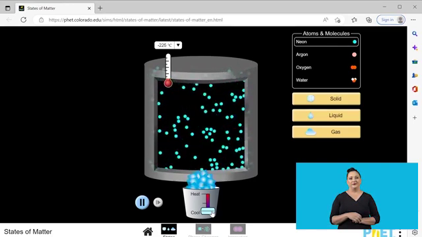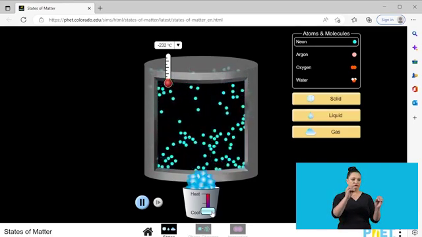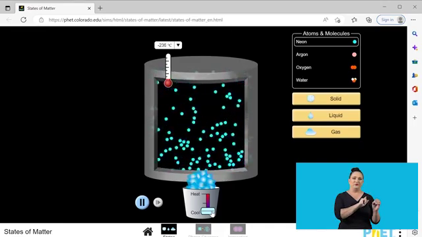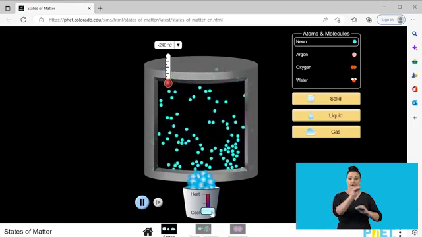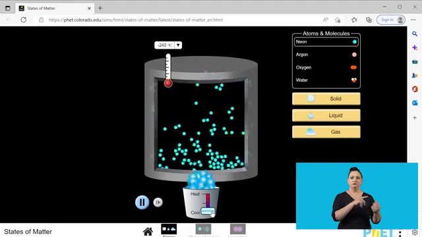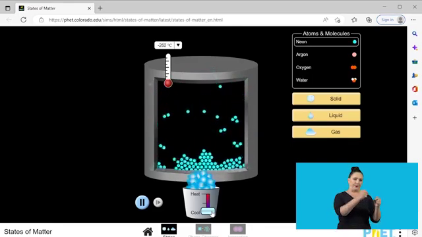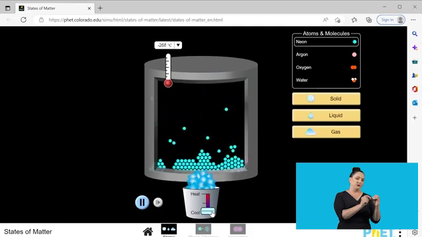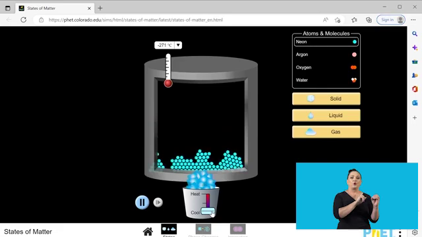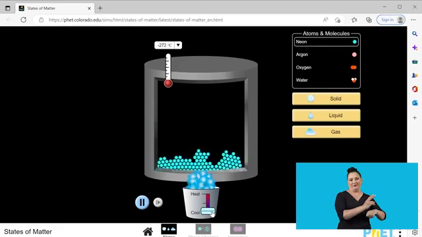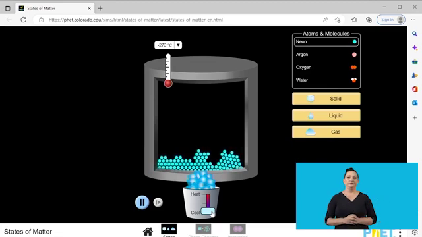So the particles are now approaching each other because they have lost the energy that enabled them to move around so vigorously. So they're starting to take shape, and the spaces between the particles become smaller and smaller as we are decreasing our temperature. So it goes back to a solid state.